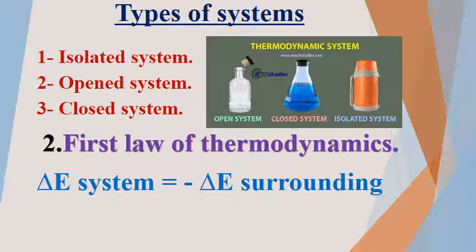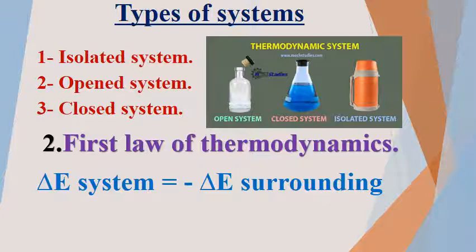In open system, there are many exchanges that take place between the system and surrounding. Here, the matter and energy may exchange between the system and surrounding. This is in an open system.